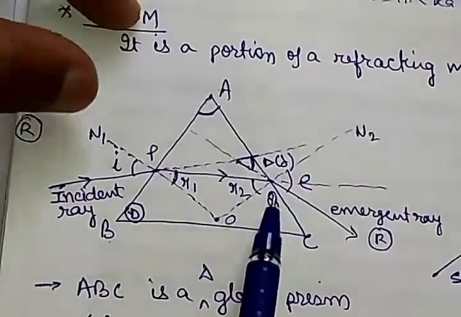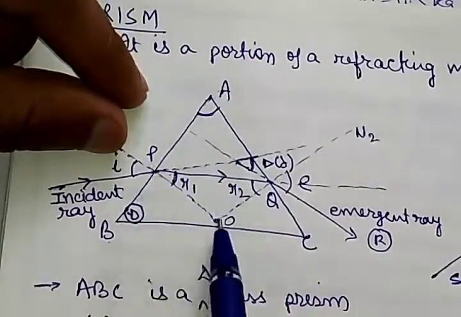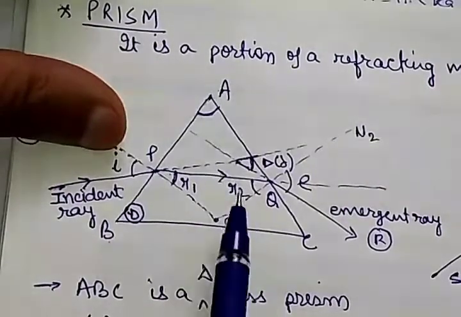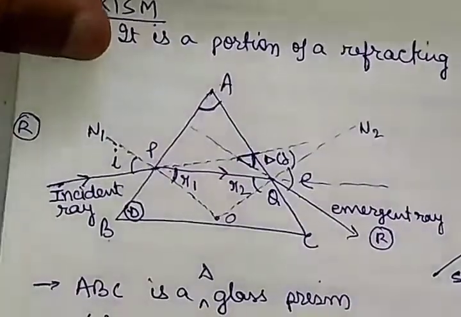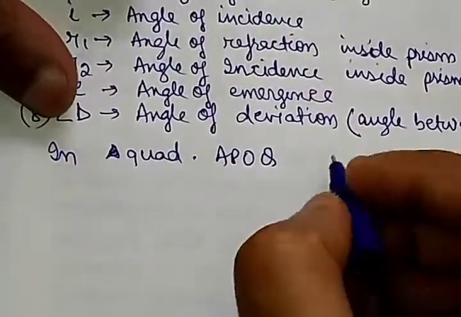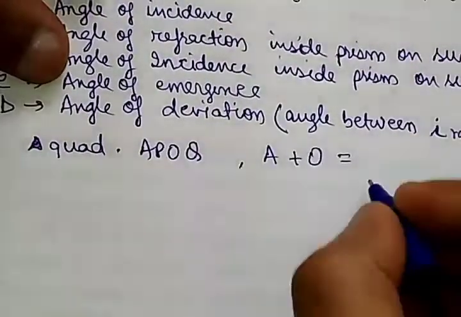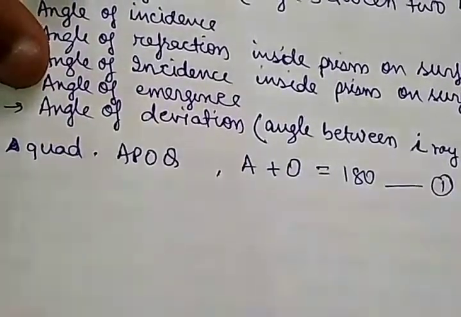This is a quadrilateral APOQ. In a quadrilateral, the sum of the opposite angles is 180 degrees. So in quadrilateral APOQ, we can write angle A plus angle O is equal to 180 degrees. This will be equation 1.